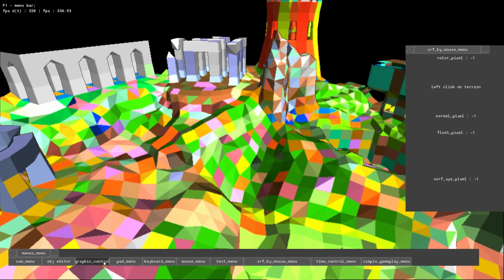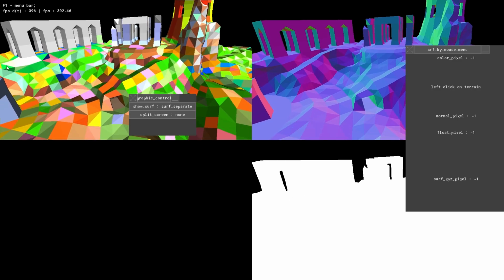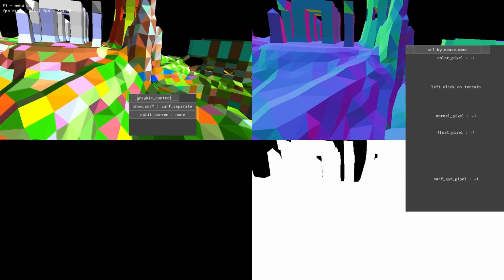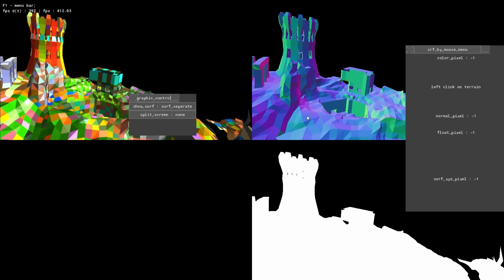Let's see those surfaces, graphic control. So we have a surface of colors that we are displaying to the player. Obviously we have some normals. This is another surface as render target.